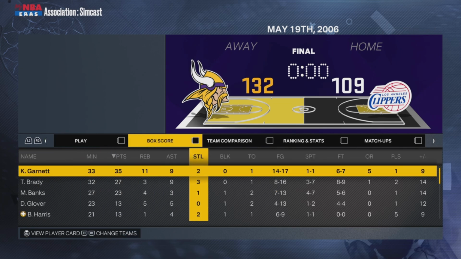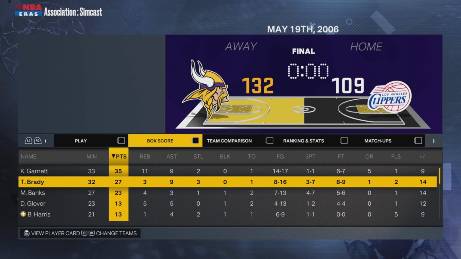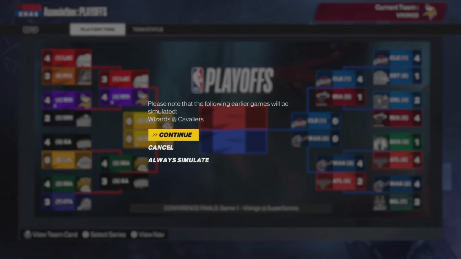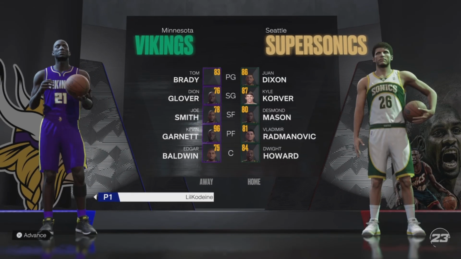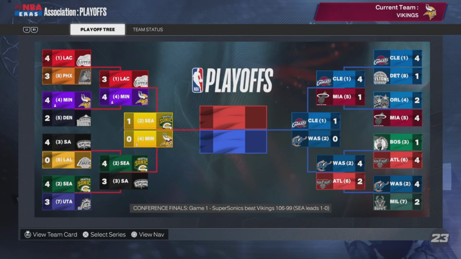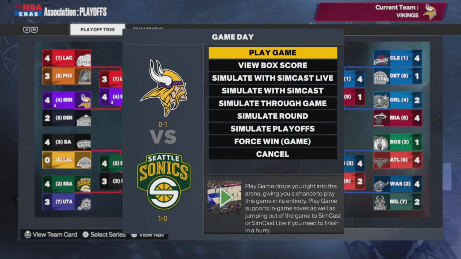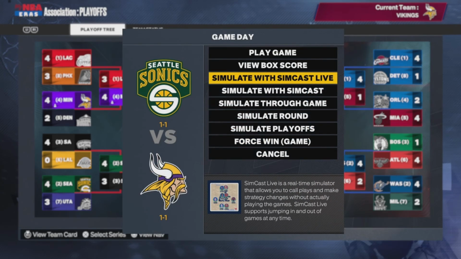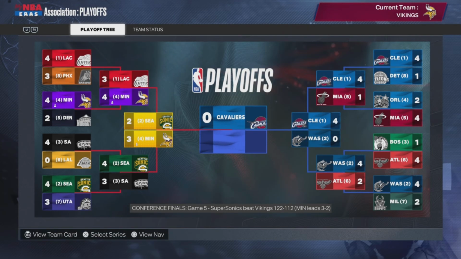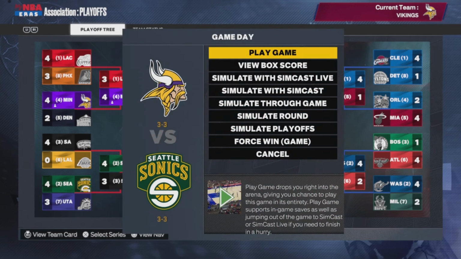KG had 35, 11, and 9. Tom Brady, 27 and 9. The Vikings are in the conference finals, taking on the Seattle Supersonics, who have what? Dwight Howard and Kyle Korver, who's an 87 overall. Who would have thought the conference finals of the 2007 playoffs would be Kevin Garnett and Tom Brady versus Kyle Korver and Dwight Howard? Two very odd duos for, you know, an NBA video. They're currently up 3-2. Now it's a tied series.